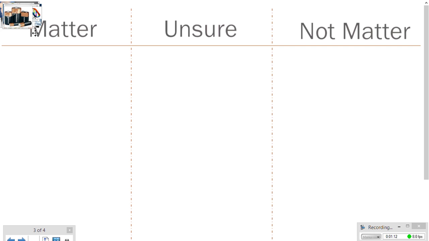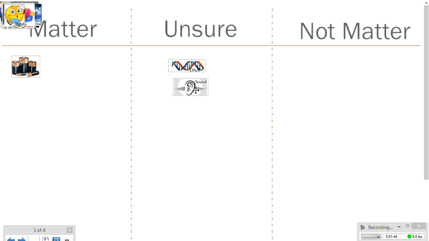Okay, so what I did was I asked the whole class where they thought each item belonged. If everyone agreed, we placed that item there. If there was anybody that didn't agree, then we put it in the unsure column to be addressed later. Okay? So the first one, batteries. Everyone agreed that batteries was matter. DNA, we had some conflict, so we put it in unsure. Sound, again, we had conflict, so it went unsure.